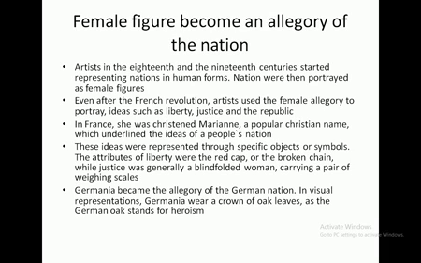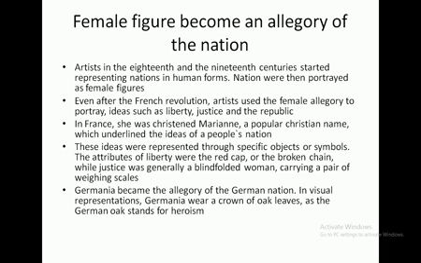How did the female figure become an allegory of the nation? Artists in the 18th and 19th centuries started to represent the nation in human forms, and nations were portrayed as female figures. Many artists used the female allegory to represent the ideas of liberty, justice and republic.